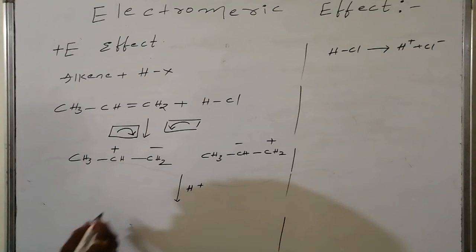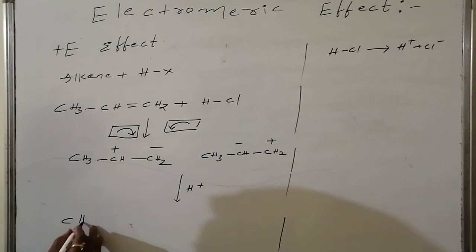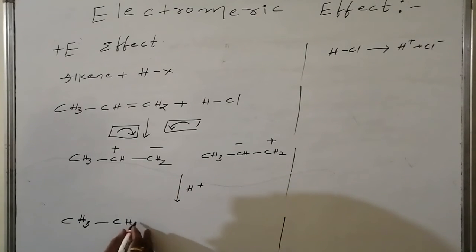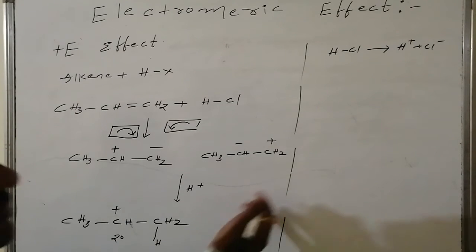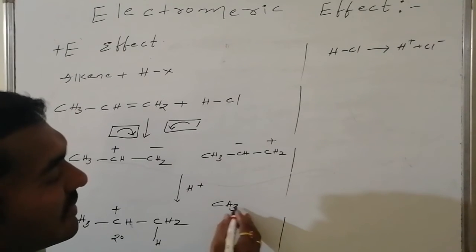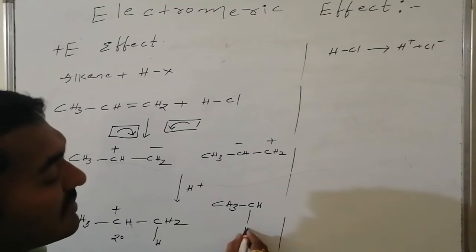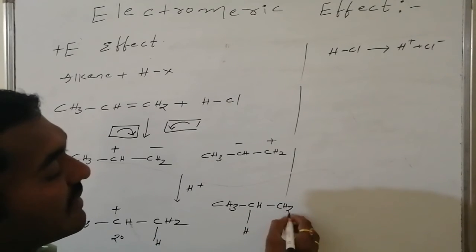Thus in case number 1, to this carbon H plus is connected, and it is converted to a secondary carbocation. Else, if it is possible like this, it is converted to CH3, whereas here hydrogen is connected, it is converted to CH2 plus.